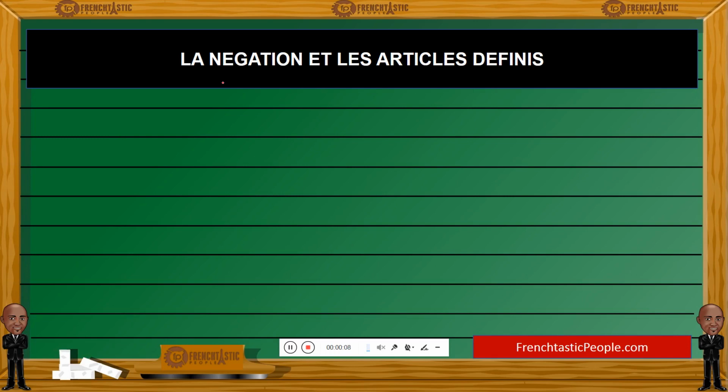Today's lesson is about la négation et les articles définis, the negation and definite articles, negative sentences and definite articles. We already covered a lesson on negative sentences. We also did one on definite articles. So we've covered these two topics separately. Now we see them in the same lesson. Why is it important to cover negation and definite articles within the same lesson? We will understand why very soon.